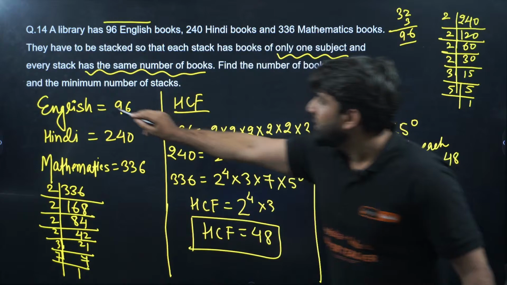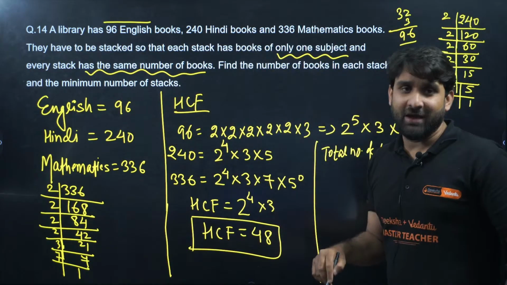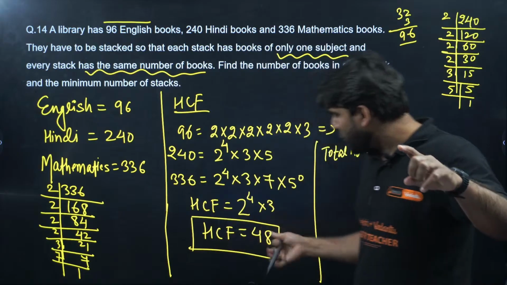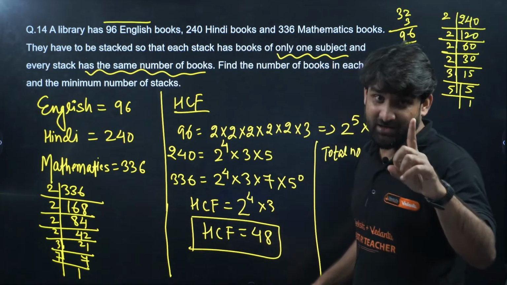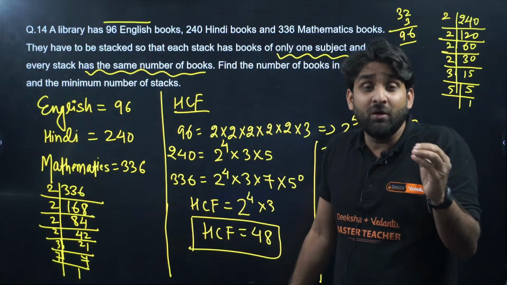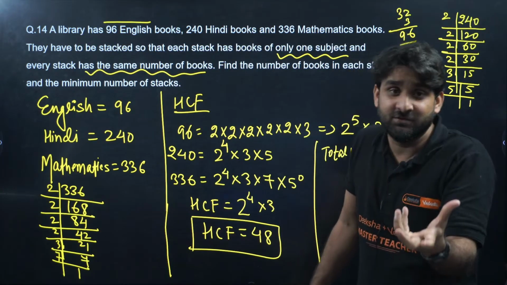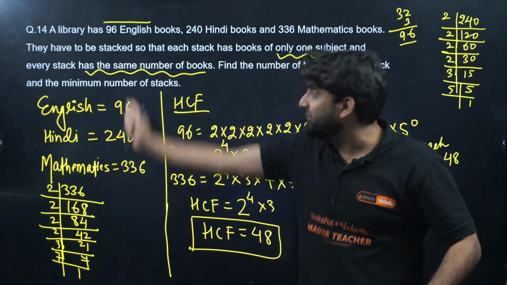Now what will be the minimum number of stacks? If this is the total number of books in one stack, how many stacks should be there to make the stacks of these books?